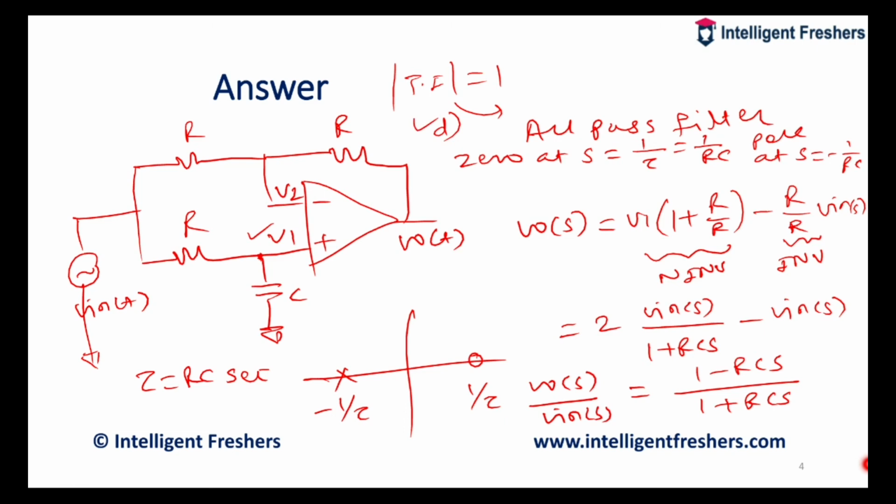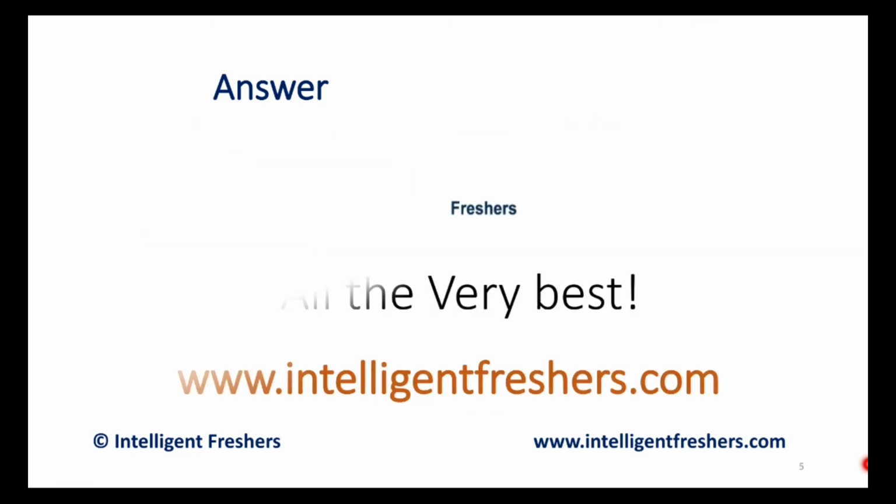Don't use KVL, KCL equations, don't do any kind of analysis. If you know the transfer function of a first order RC circuit, then you will be able to solve this in just 2 minutes. So in analog electronics, try to understand the role of elements like energy storage elements, inductor and capacitor, and then try to solve more examples on that, which is very helpful for competitive exams. So all the best to all of you. Thank you very much.